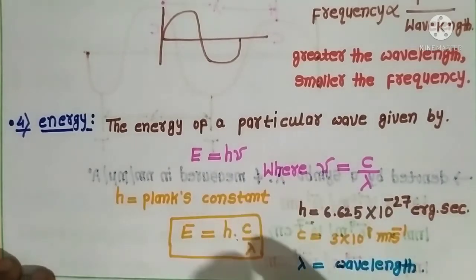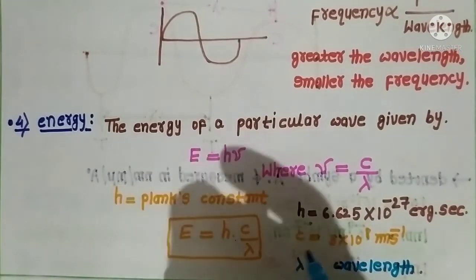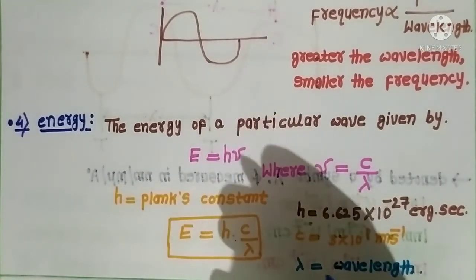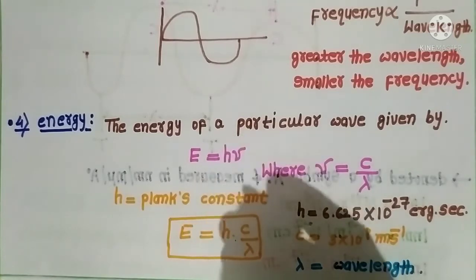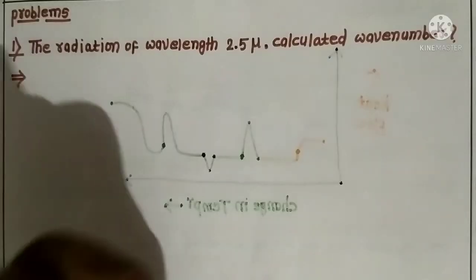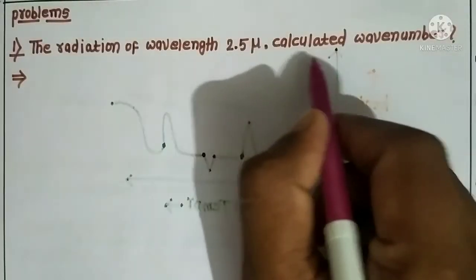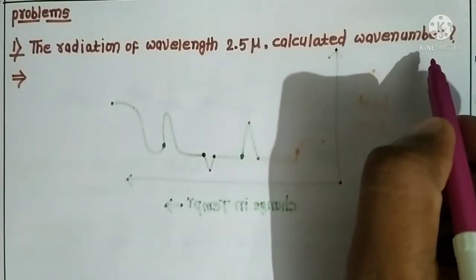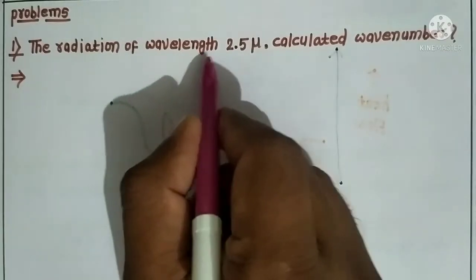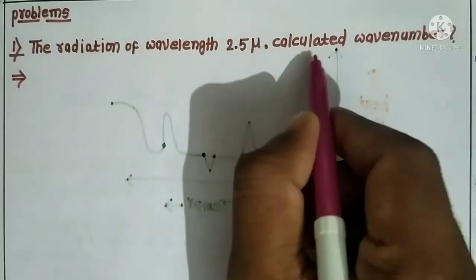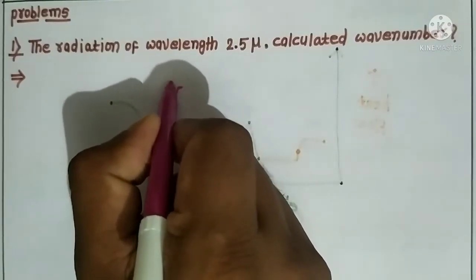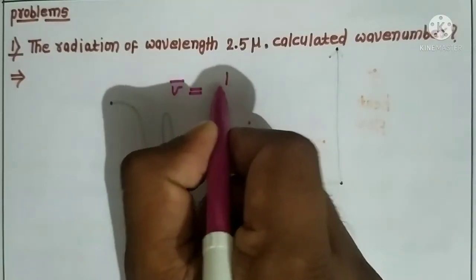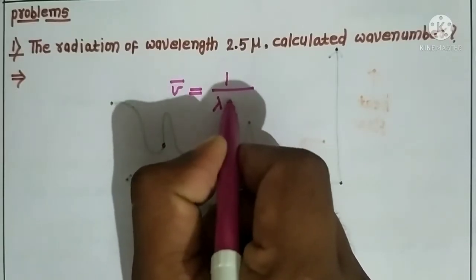Now let's solve some problems on the basis of wavelength, wave number and frequency, and then some problems on the energy of a particular wave. Here is a quick problem on calculation of wave number. The radiation of wavelength is 2.5 micron. Calculate the wave number. We have the wave number relation, nu bar is equal to 1 divided by lambda in centimeter.